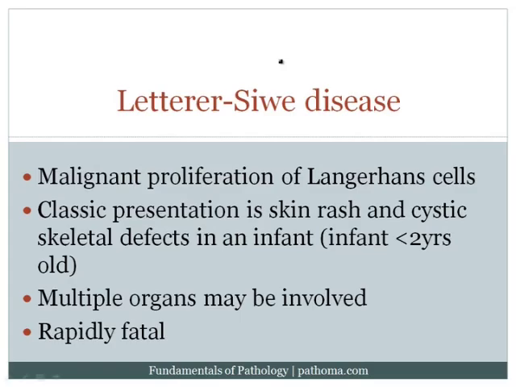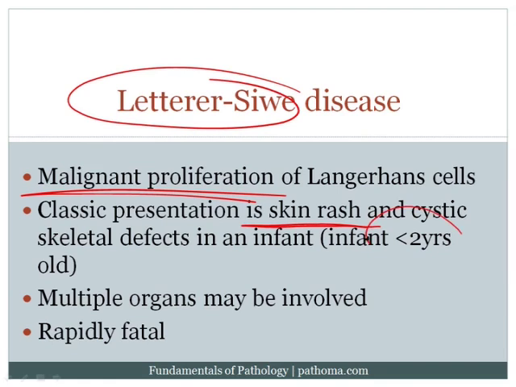Now, when you think about Langerhans cell histiocytosis, it's a relatively complicated discussion because it's hard to remember these, particularly because you'll never probably see them. So there's 3 subtypes, and I have some basic principles that I like to remind students of when I talk about these. Number 1, if the disease is named after someone, the proliferation is usually malignant. All right? If the disease has people's names in it, then it's malignant. And malignant proliferations usually involve the skin. And if there's 2 people's names, it'll usually be seen in children less than 2. And if there's 3 people's names, it'll be seen in children greater than the age of 3, for example.